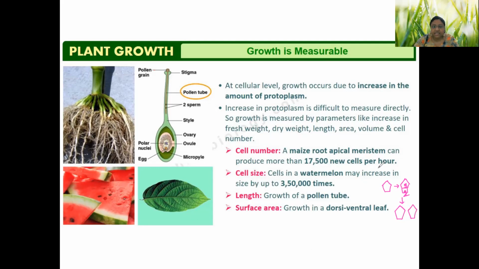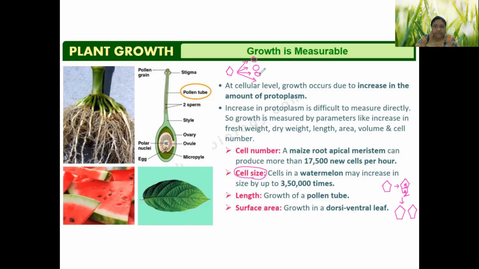So this increase in the size of the cell without increase in number is called cell elongation. That is coming under increase of cell size. So obviously, if I had one cell and I got 5 cells out of it, or 4 cells out of it, obviously the size of the organism will increase.